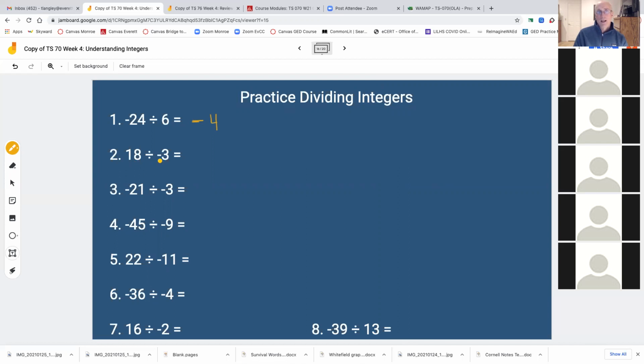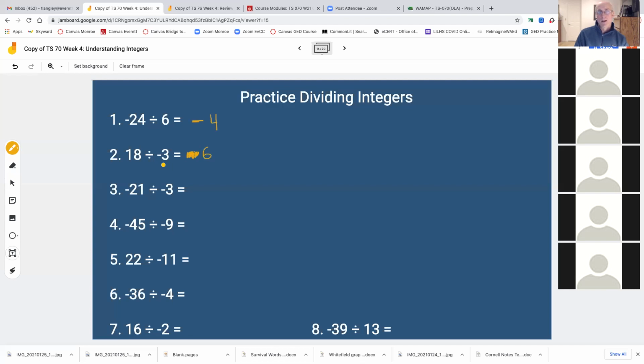18 divided by negative 3. These are opposite signs, so I'm going to have a negative answer. 3 goes into 18 6 times, so it's going to be a negative 6, okay? And again, I can check. No, I did something wrong there, didn't I? Negative 3 times a negative 6, it's going to be a positive, isn't it? How did that happen? Did my rule not hold true? I apologize. I'm thinking out loud here. It held true on the other examples, but here's why it doesn't seem to hold true here.